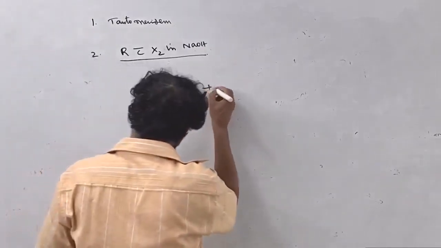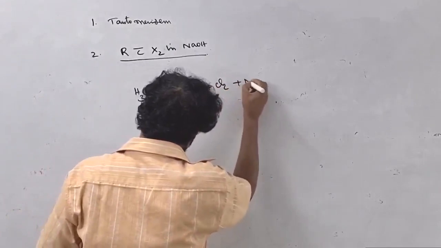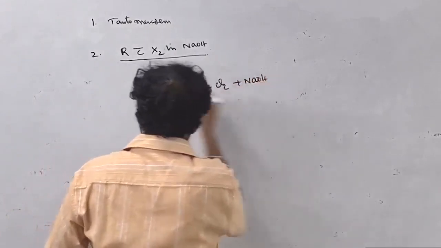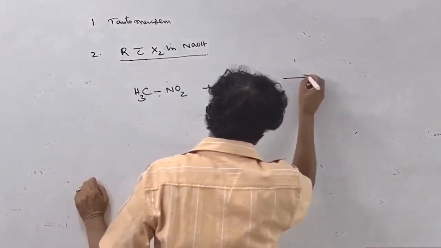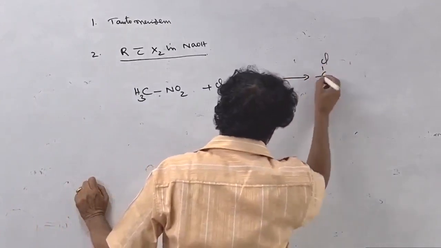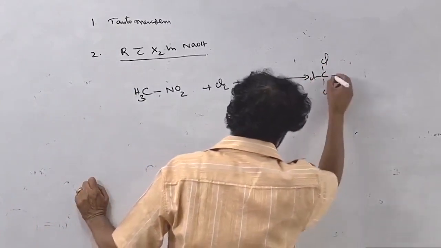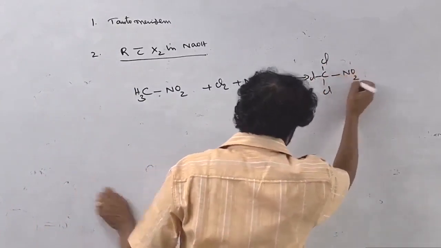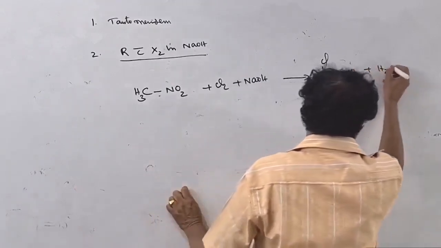Now, if you treat with chlorine in the presence of sodium hydroxide, slowly all the alpha hydrogens are replaced with chlorine, and the hydrogen is converted into water.